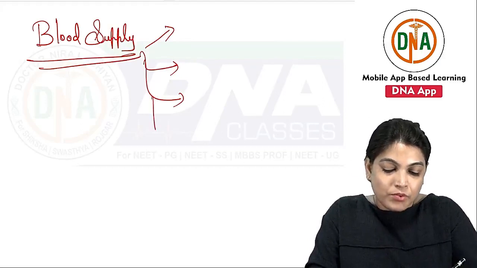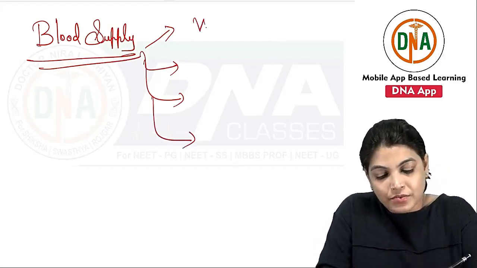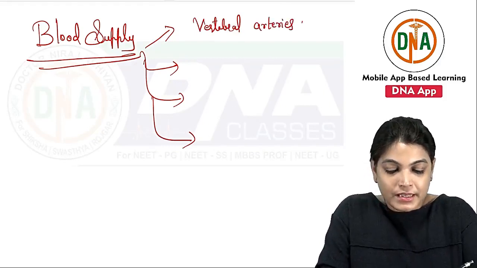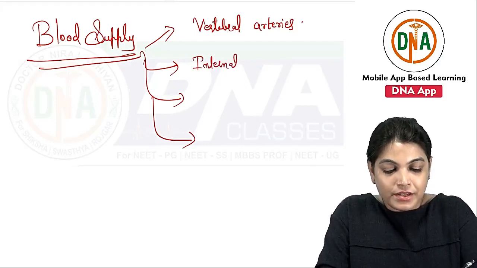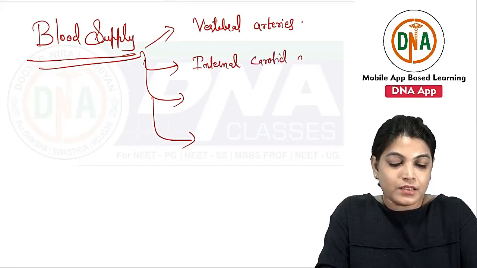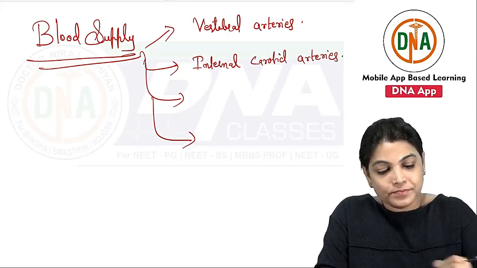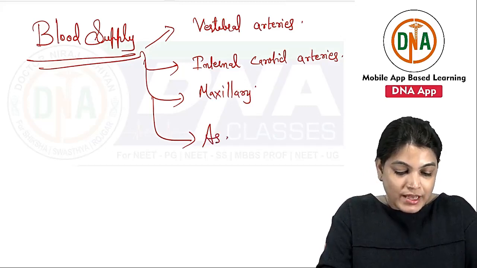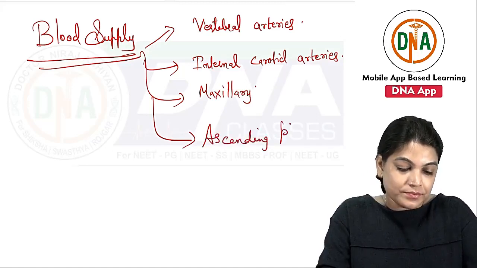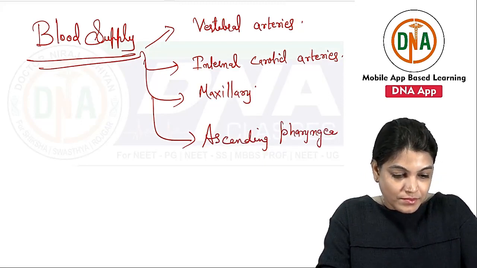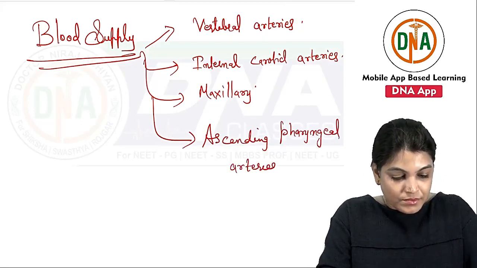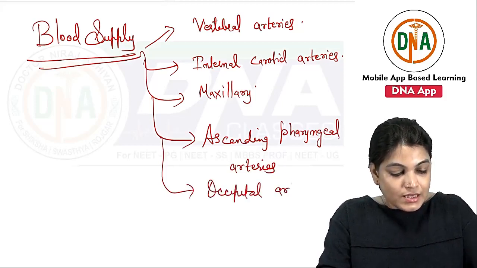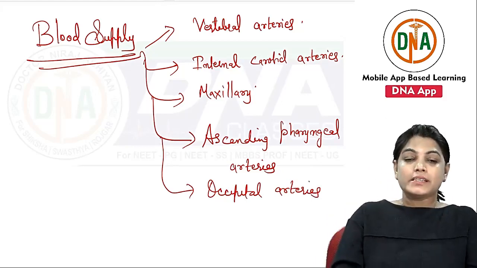The important arteries supplying the dura mater are the vertebral artery, branches from the internal carotid artery, also branches from the maxillary artery, the ascending pharyngeal artery, and also branches from the occipital arteries. So these are the arteries which give arterial supply to the dura mater.